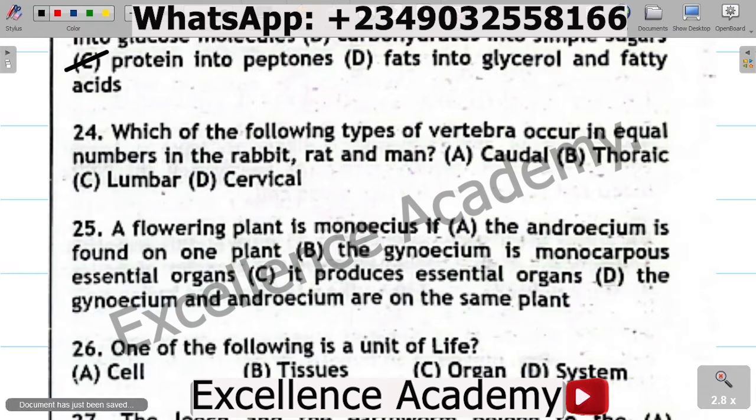The correct option is D. Cervical. The cervical vertebra has the same equal number in that of a rabbit, a rat, and a man, but there could be slight difference in length.